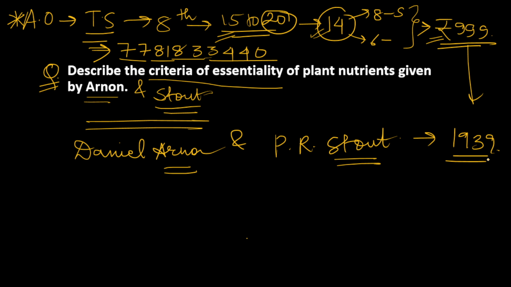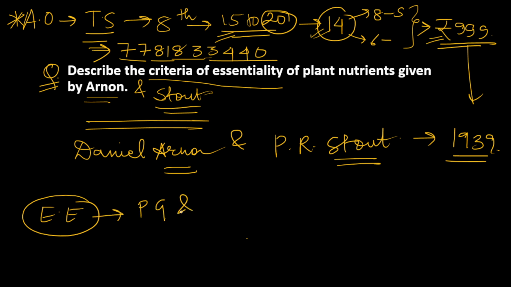So why did they need to name certain elements as essential elements? Because these essential elements are those which are highly, not in low amounts, but highly responsible for plant growth and development.